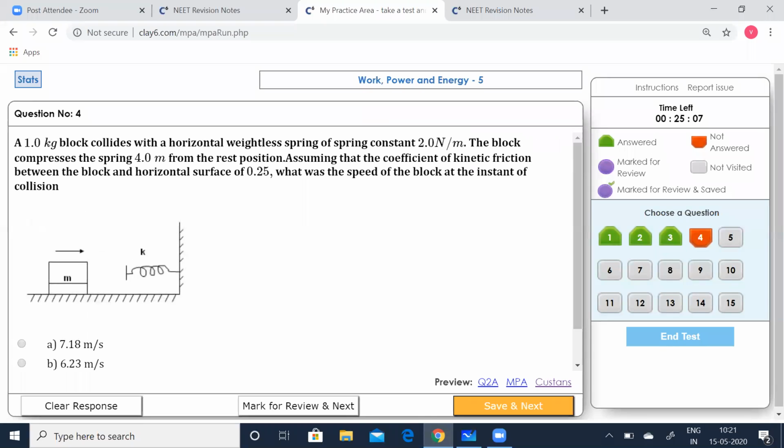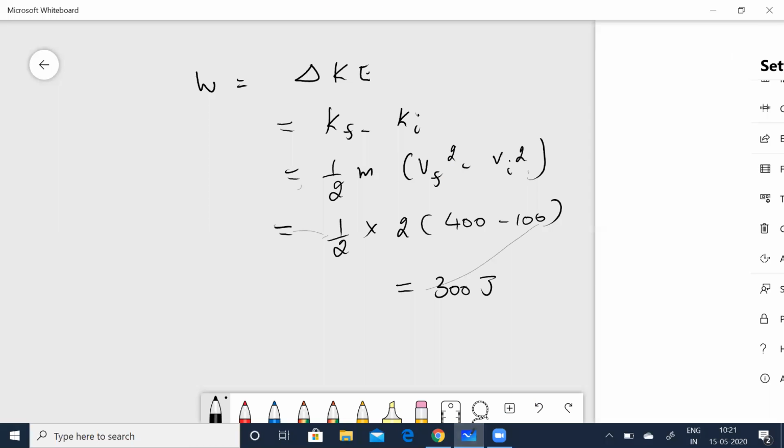A 1 kg block collides with a horizontal weightless spring of spring constant 2 Newton per meter. The block compresses the spring 4 meters from the rest position, assuming that the coefficient of kinetic friction between the block and the horizontal surface is 0.25. What was the speed of the block at the instant of collision? Let's quickly solve that.